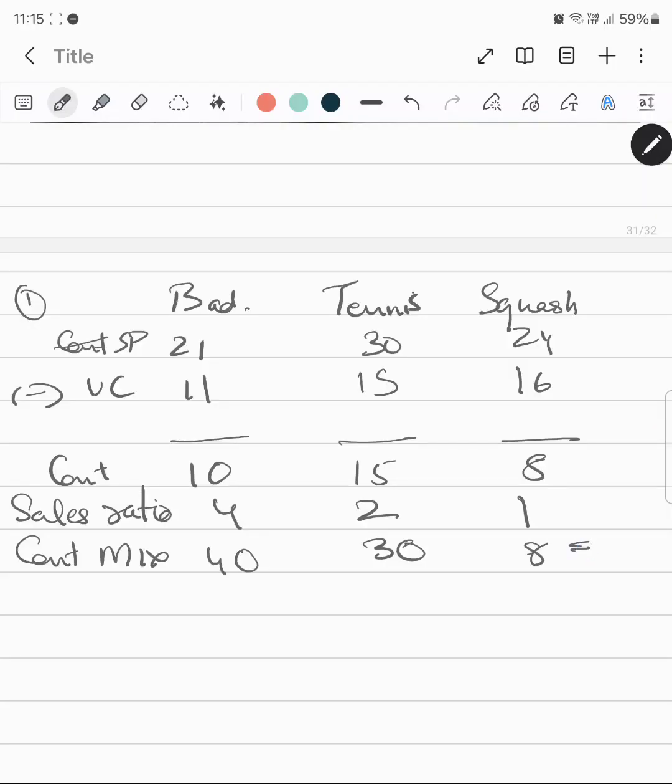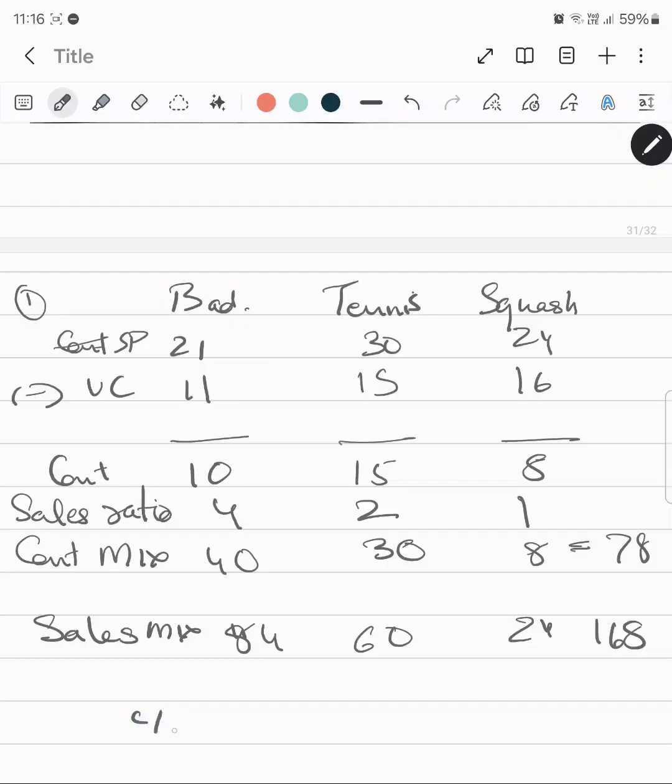Now the total of this is 78, so the total of the contribution mix is 78. Similarly, we will have the sales mix as well. The sales mix is 21 into 4, 84, 2 into 30 is 60, and then 24, and so the sum is 84 plus 60 plus 24, that is 168.